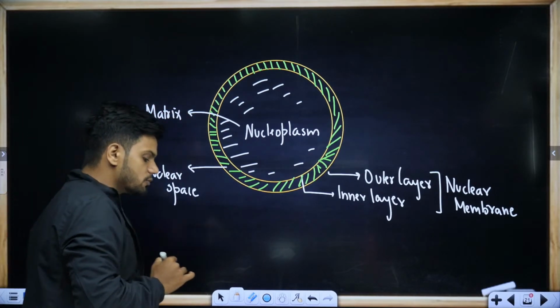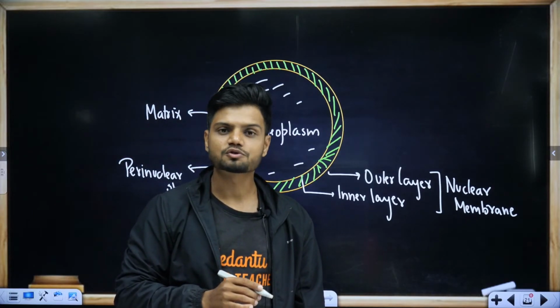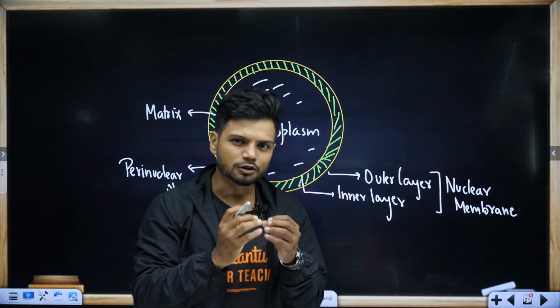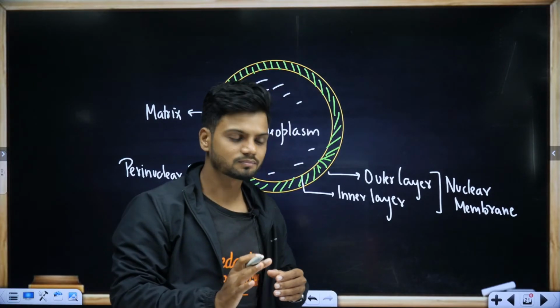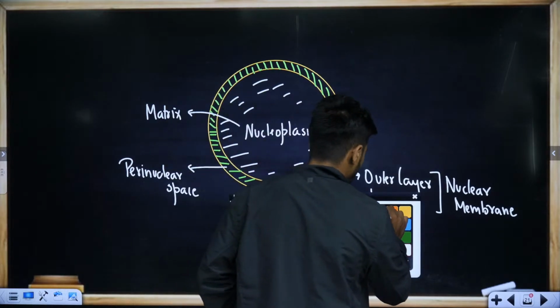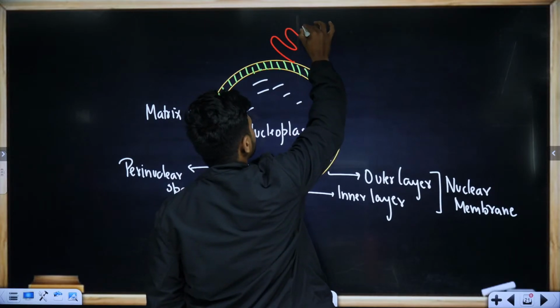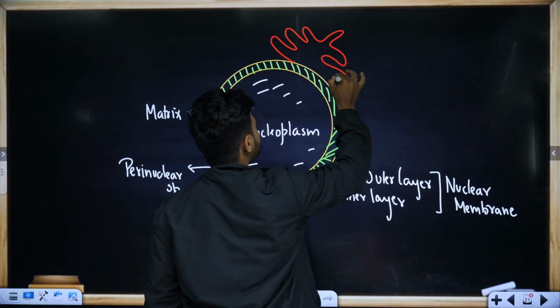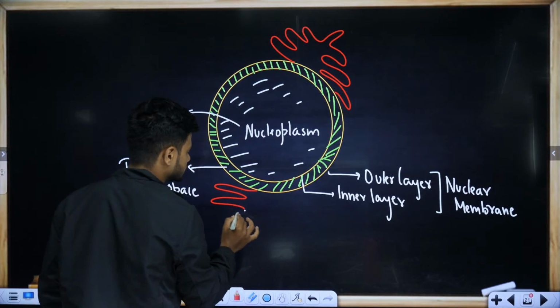Nice. Now, students, when I was teaching you endoplasmic reticulum, did I not tell you that from the outer layer of the nuclear membrane, ER is developing? Yes, I mentioned. From the outer layer of the nucleus, endoplasmic reticulum is developing.